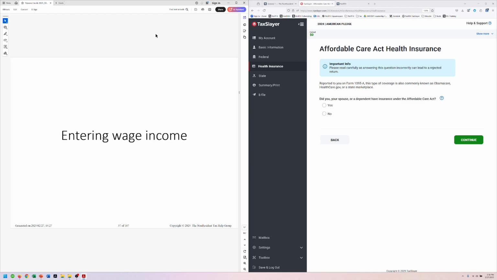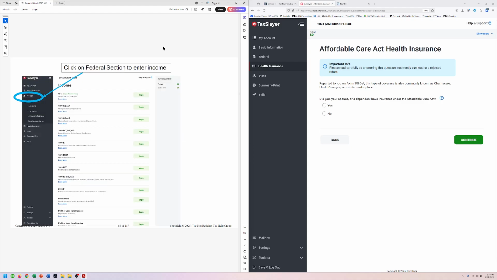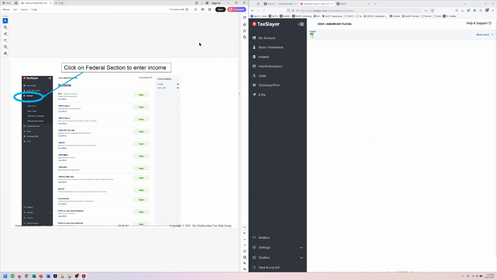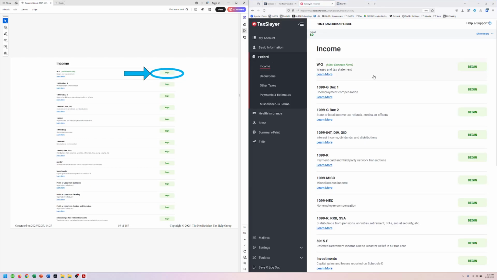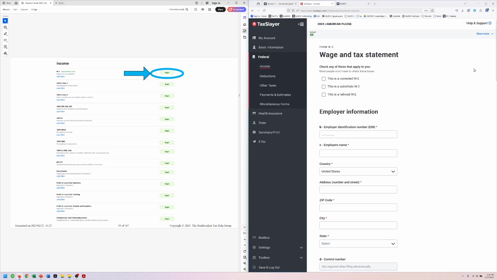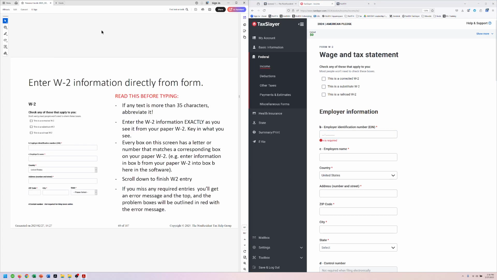Next, we're going to go to entering wage income. So we go to federal. We're going to go to the W-2 right here. Remember, she had a W-2 form, and her information, her employer ID number, as we enter it. One thing that's very important: we're going to just enter the information that's on the form, whatever it is. It's okay if the address is different. It is what it is at this point.